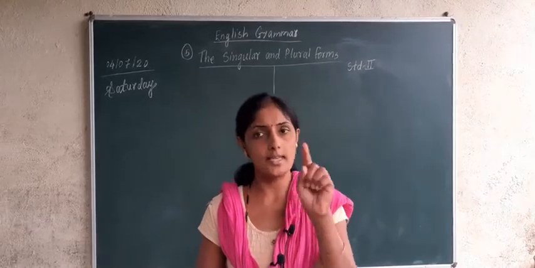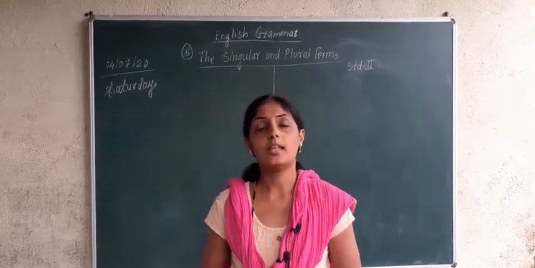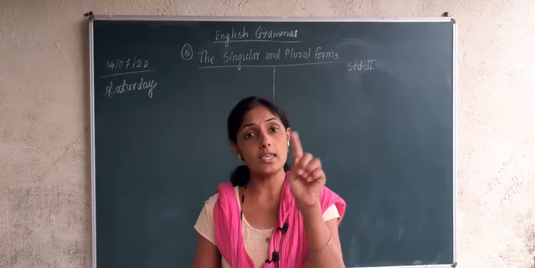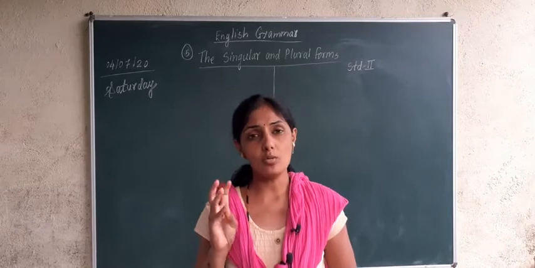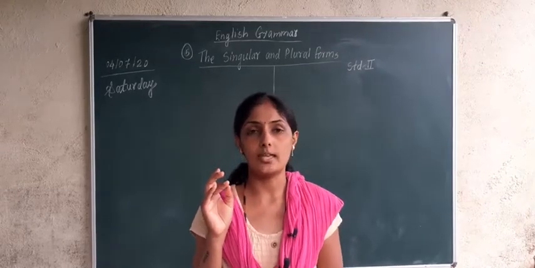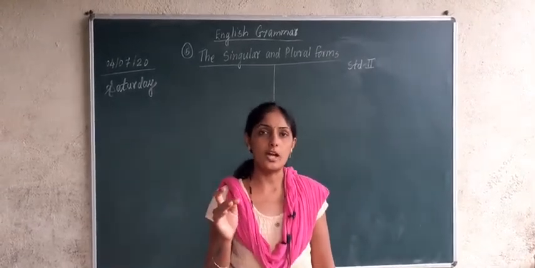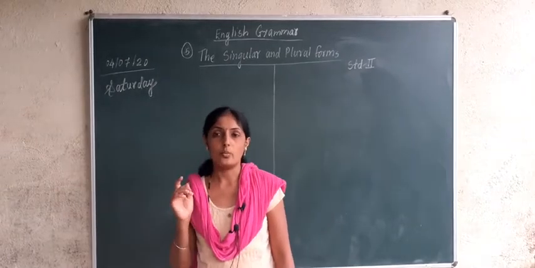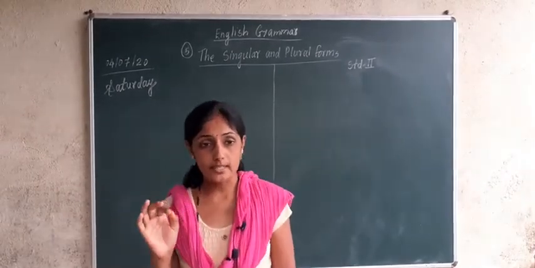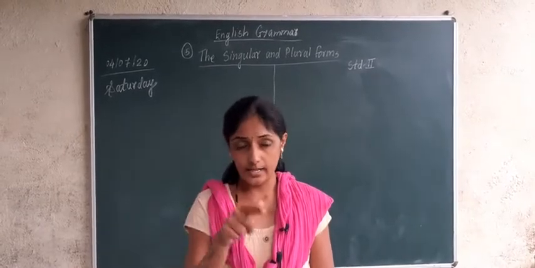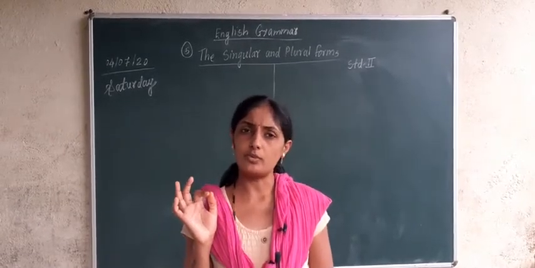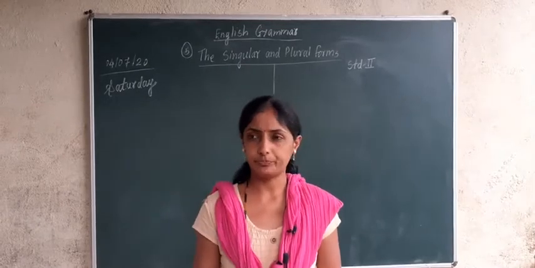to add only s, normal s. There are some words where we have to add es. Which words? The words ending with o, the words ending with sh, the words ending with ch, the words ending with normal s, and the words ending with x. For such words, what we have to do? We have to add es.